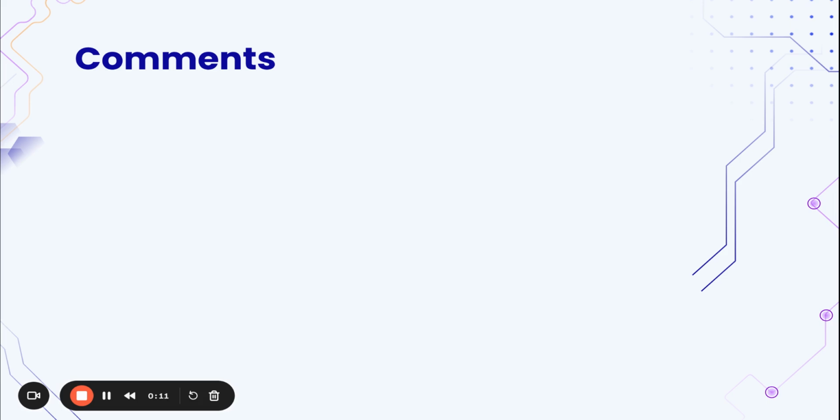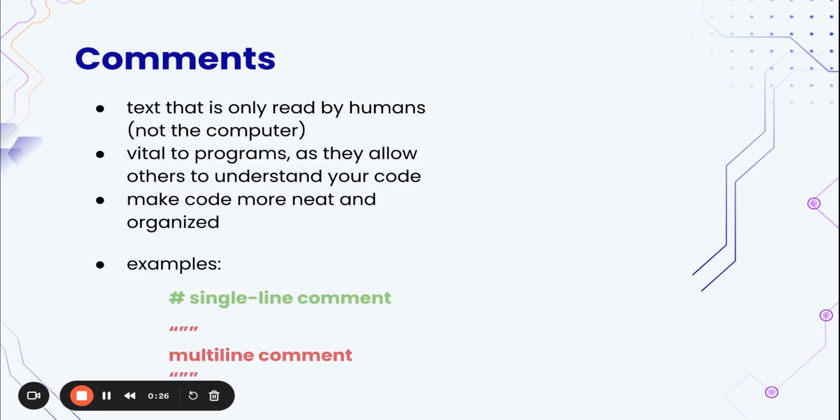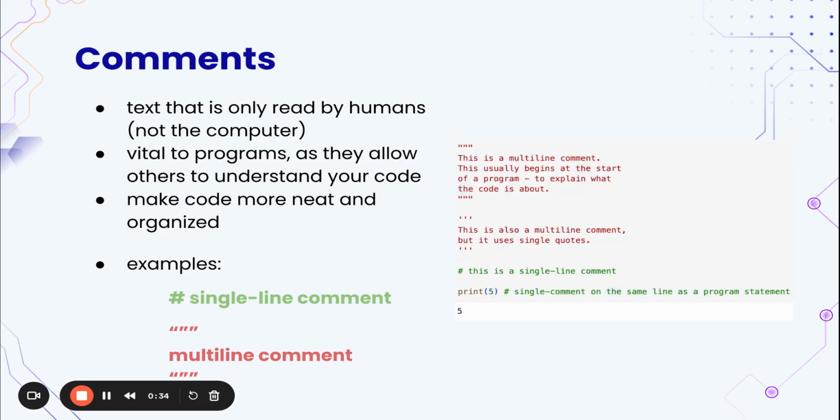So what are comments? They are text that is only read by humans, not the computer. They are vital to programs as they allow others to understand your code, and they make code more neat and organized. So here are some examples. This is a single line comment and this is a multi-line comment. And here's some code example with comments.